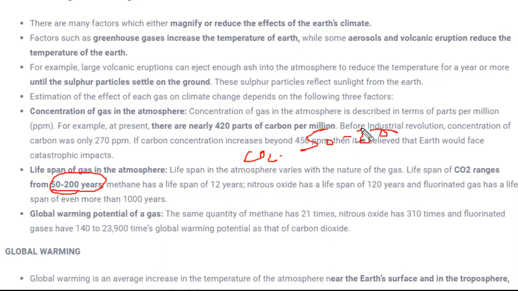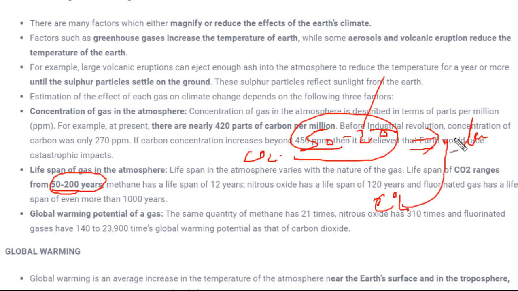Now during these 50 to 200 years, it will absorb the sunlight. But what will happen after 200 years? In the present scenario, we are reducing the amount of carbon dioxide emission in the atmosphere. When we have reduced this amount, there would be less concentration of carbon dioxide in the atmosphere. There are many more gases apart from carbon dioxide, like nitrous oxide, fluorinated gas, and much more. But still, control over these emissions would ultimately lead to altering climate change.